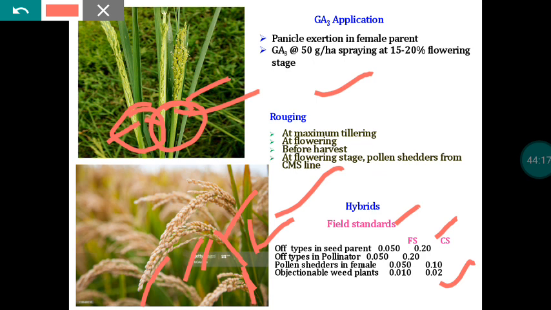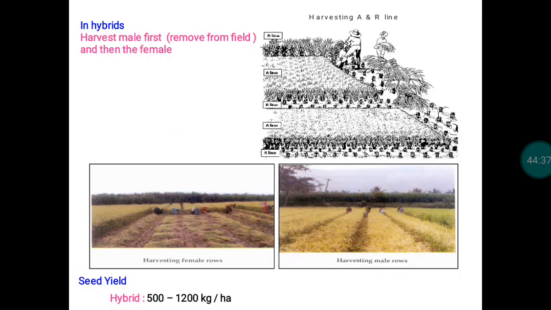For objectionable weed plants, the maximum permissible limit at the foundation stage is 0.01%, whereas in the certified stage it is 0.02%. Certified stage means that only there are you going to do hybrid seed production, that is A into R. In the rest of the stages we do parental line multiplication alone. Then harvesting: as and when they attain physiological maturity, immediately we have to harvest and remove the R line material from the field. Here you can see it is given very clearly.